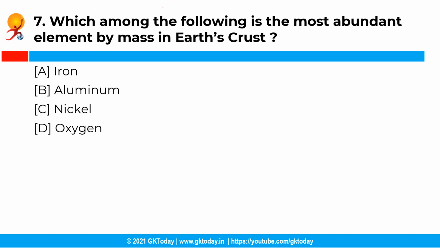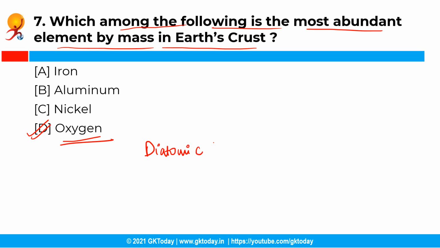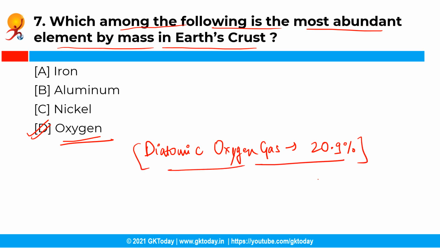Moving ahead with the next question. So which among the following is the most abundant element by mass in earth's crust? So you have the following options and the correct answer is option D, that is oxygen. See, oxygen is the third most abundant element in the universe by mass after hydrogen and helium, and the most abundant element by mass in the earth's crust. Further, diatomic oxygen gas constitutes 20.9% of the volume of air.